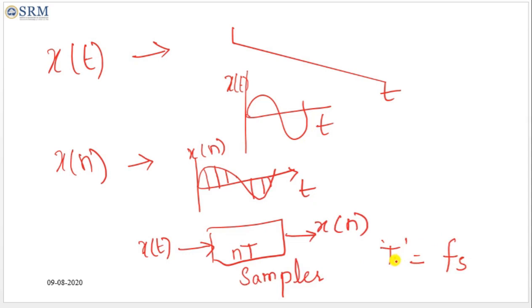What is the relationship between T and fs? T is the sampling period and fs is the sampling frequency. They are inverse, so T is 1 by fs. The output of the sampler for the signal x of t is x of n, obtained by taking samples of x of t every T seconds.